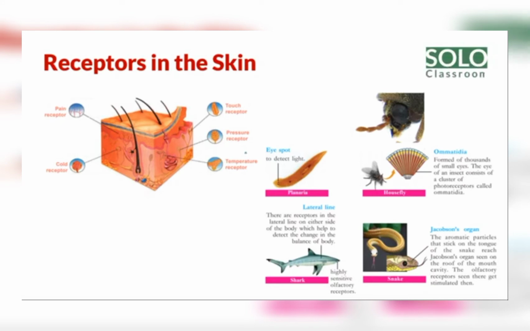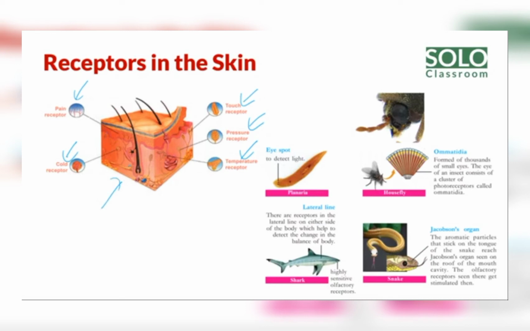Everywhere in the skin there are receptors, not only touch receptors, but pressure receptors, temperature receptors, pain receptors, and cold receptors. A number of receptors are contained in our body, so we can say the largest sense organ in our body is what? Skin. This is the pain receptor. Second one, cold receptor, and touch receptor, pressure receptor, temperature receptor.